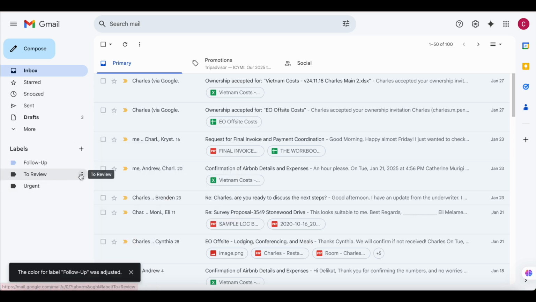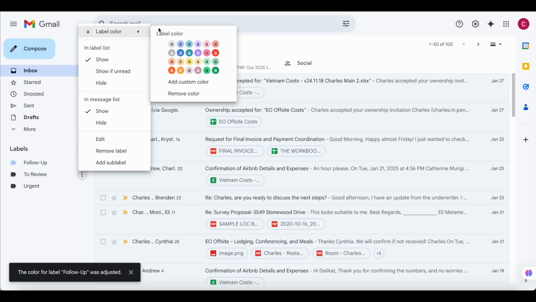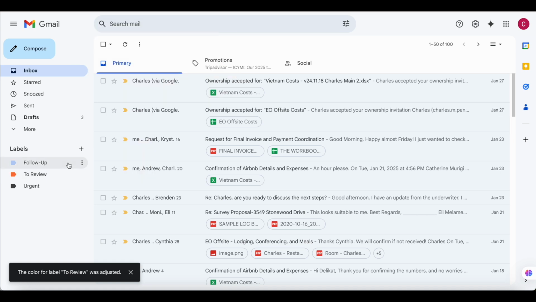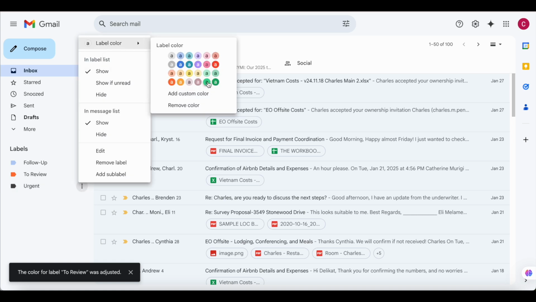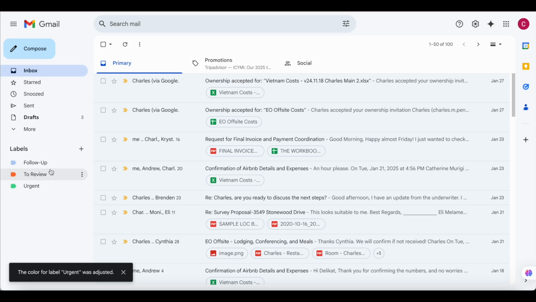Then we have to review. We can make it an orange color. And then we go to urgent. Here we can make it a green color. Once you have done that, now you can do labeling to the emails. Let's try it out with one email.